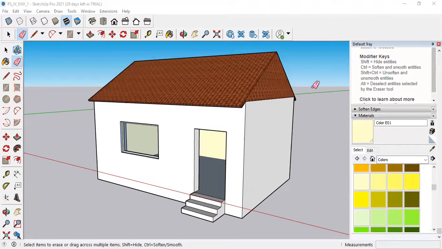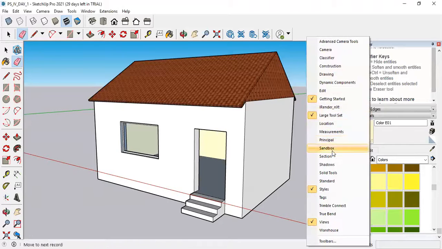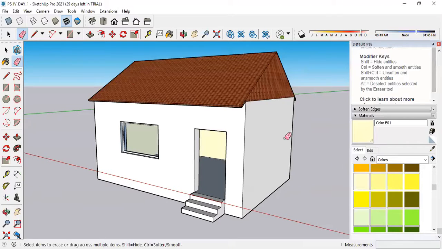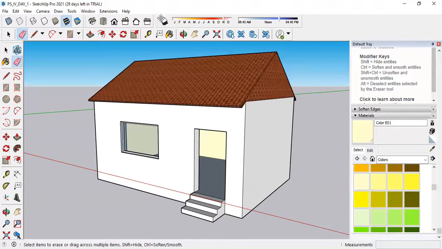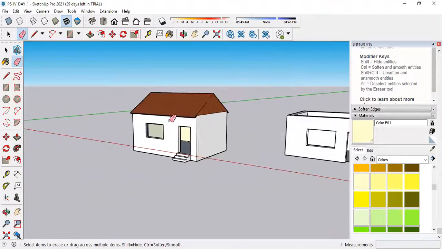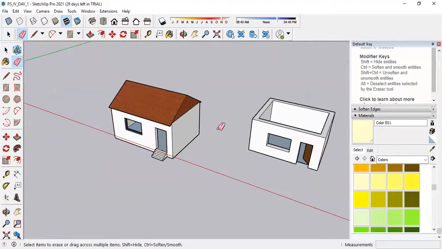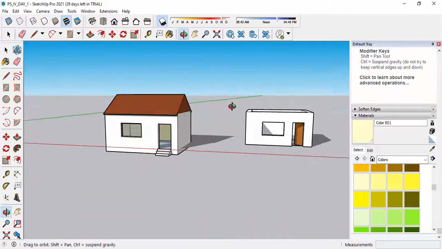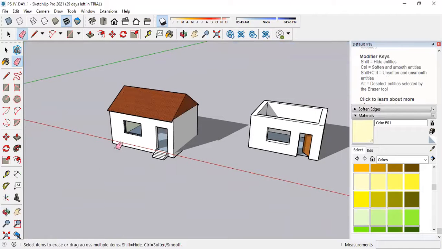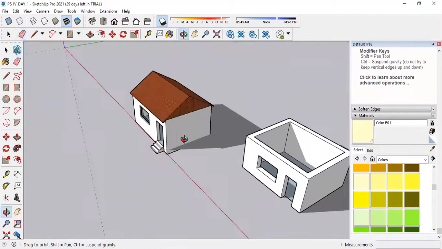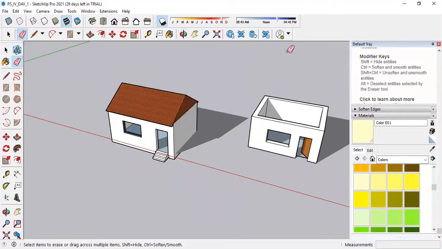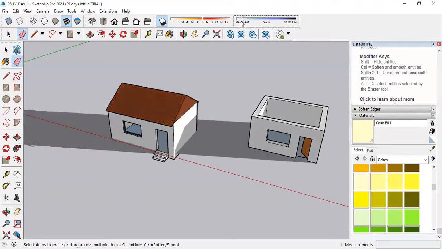Okay. Moving further, one more toolbar is there that is called the shadow toolbar. If you complete your drawing and want to add shadows, then directly select this and you will be able to see the sunlight inside the drawing and shadows over here. You can change the shadows also, as per the timing of the day and night.